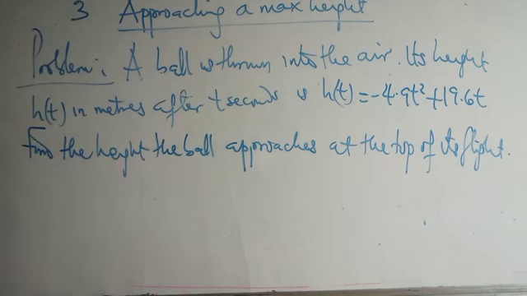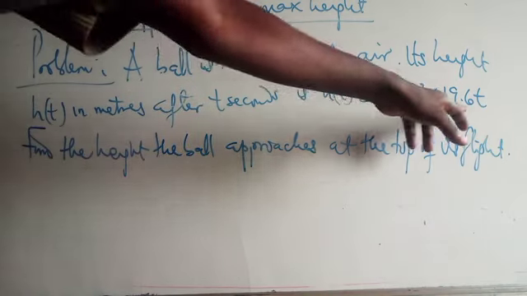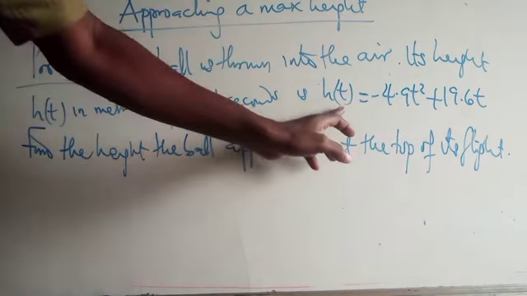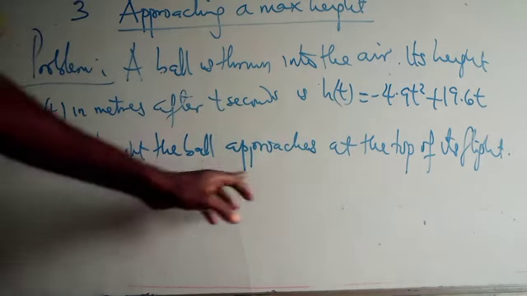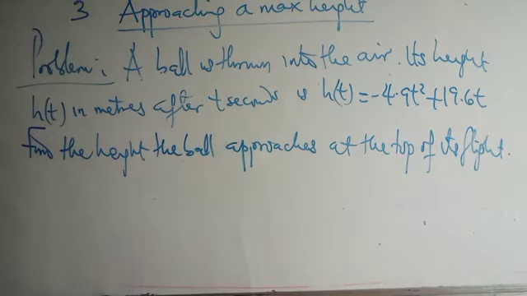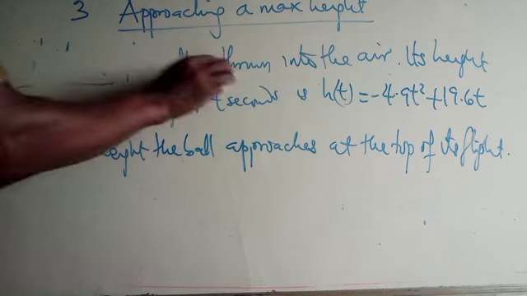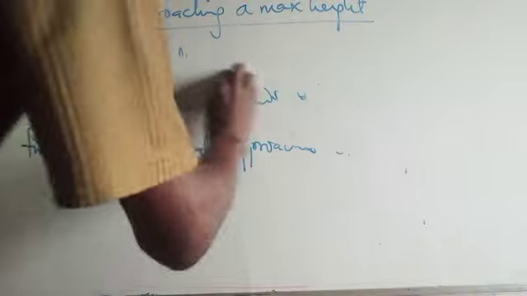Now, when the ball is thrown into the air, it must get to a level before it falls down. So the ball is thrown into the air. Its height in meters after t seconds is given by this equation. Height is a function of time. Now, the question says find the height the ball approaches at the top of its flight. Let's solve this. We're still going to use limit here. Let's clean up and solve.